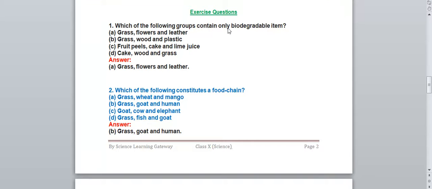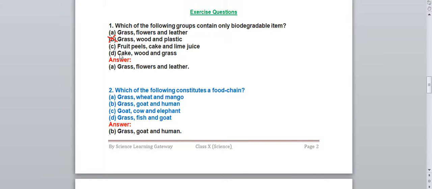Which of the following groups contain only biodegradable items? Four options are given over there. Which one is correct, that we have to see. The question is that every group should be such that all the particular items given in a particular group should be biodegradable. So which one is biodegradable? Let's see. Grass, flour, leather, glass, wool, plastic, fruit peels, cake and lime juice, cake, wood, grass. See, the second option is wrong, as plastic is a non-biodegradable substance, right?